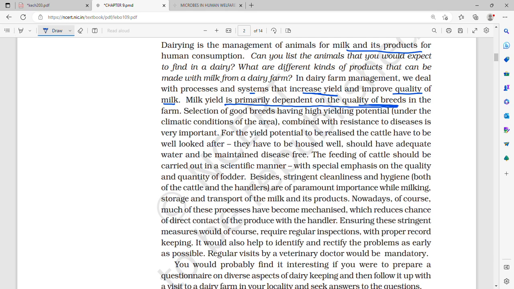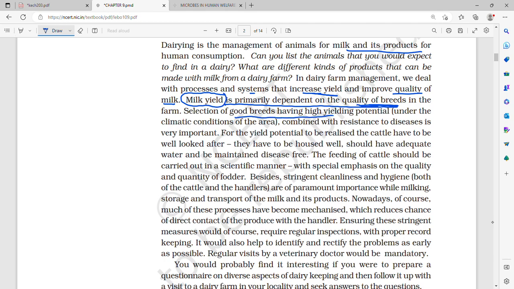A question will come that milk yield is dependent primarily on what? In the options there will be hygiene, disease resistance, and good maintenance. Overall it depends on all those factors, but primarily it is dependent on the quality of breeds in the farm.